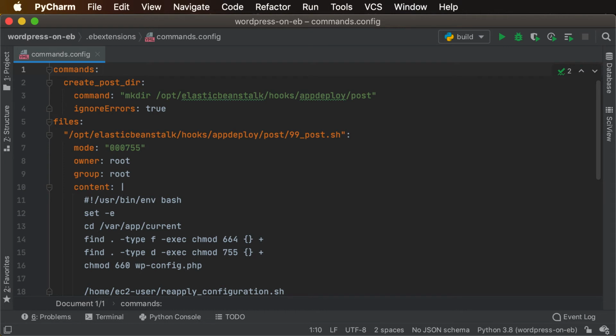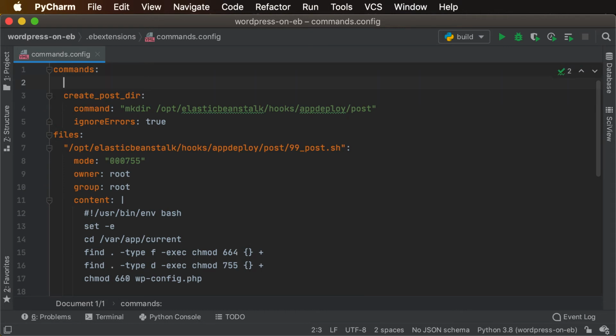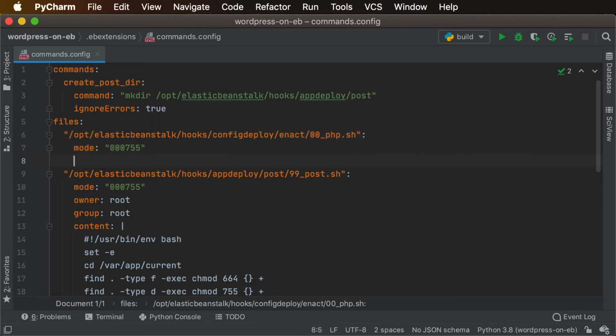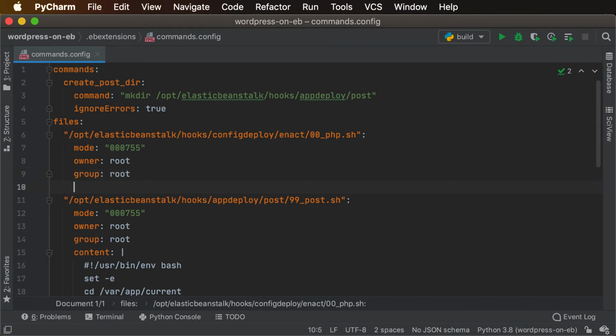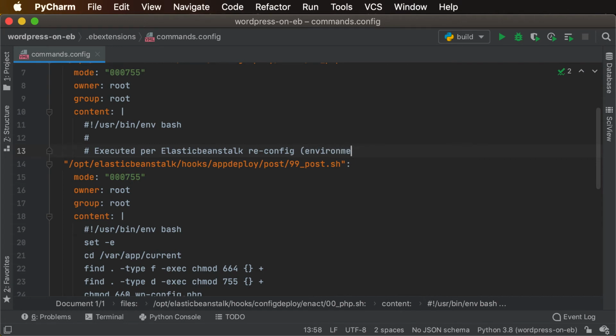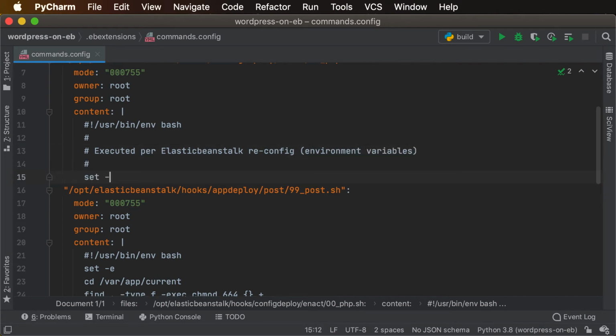And then finally, above that block, let's enact each reconfig of the Elastic Beanstalk environment. And let's go ahead and define the content of this script for our PHP changes. And so it's going to have a shebang at the top. And we're going to execute this on every reconfig. And this is a little bit of a reminder in the comments as to how the platform is doing this. That way, as we manage this repo going forward, we can make quick changes very easily.